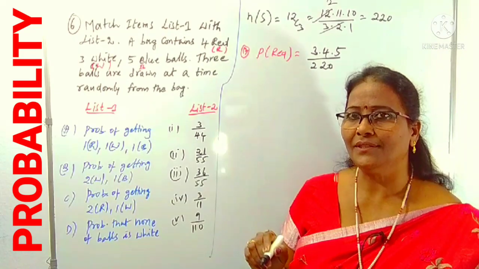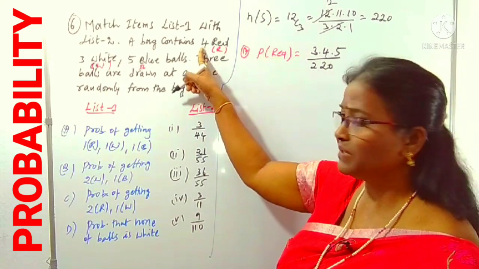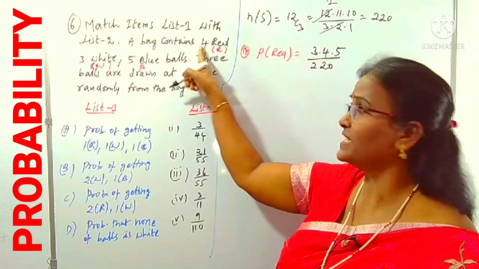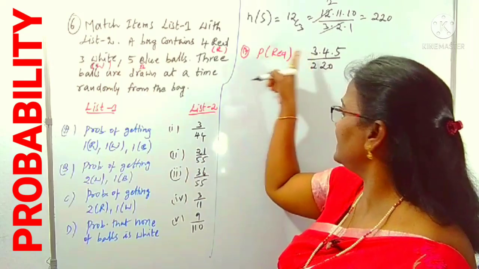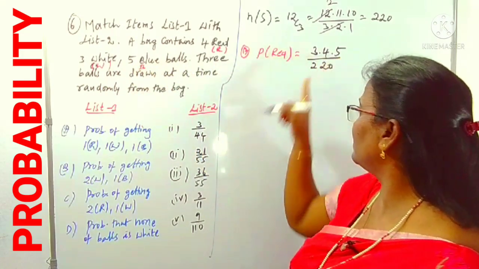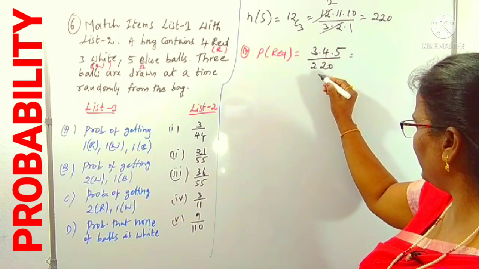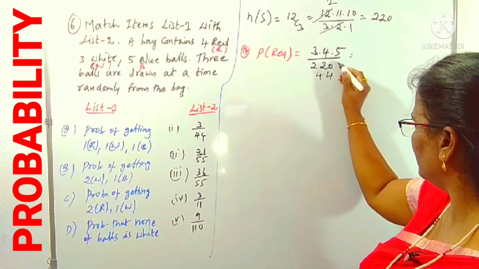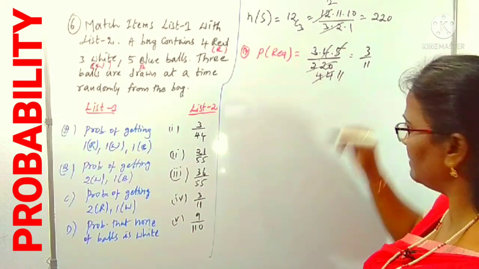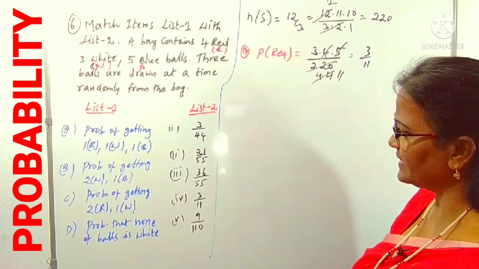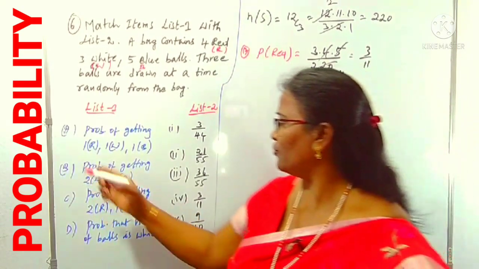You got this point? We want 1 white, 1 blue, 1 red. There are 4 reds; from the 4 we can choose 1, so 4C1 is 4. And from 3 whites we can choose 1, so 3C1 is 3. In the same way, 5 blues, 5C1 is 5. Total 220. For the calculation, 5 fours are 20, and 4 elevens cancel, giving 3 by 11. Yes, 3 by 11 is there in the fourth option, which means A is matched with 4.